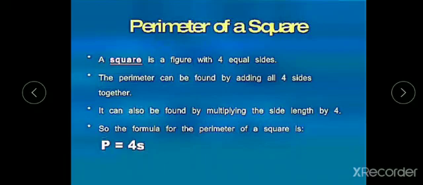So when I say calculate the perimeter of a square, we will add all the sides of the square and write the total. Other than doing that, we can just multiply 4 into one side, that is P is equal to 4s.